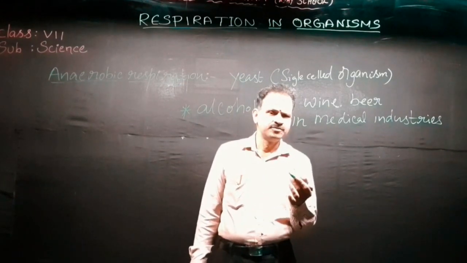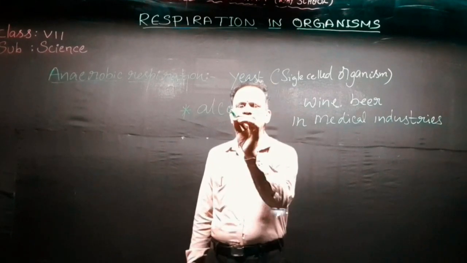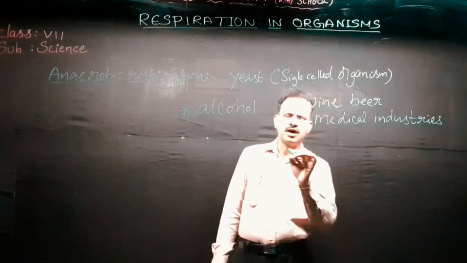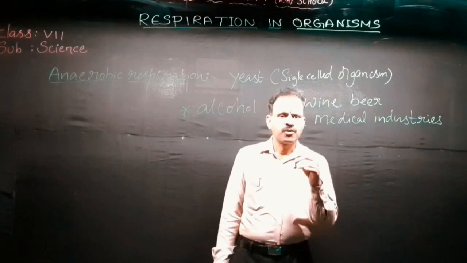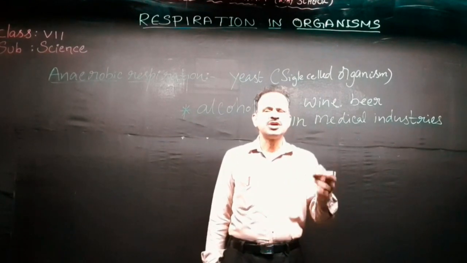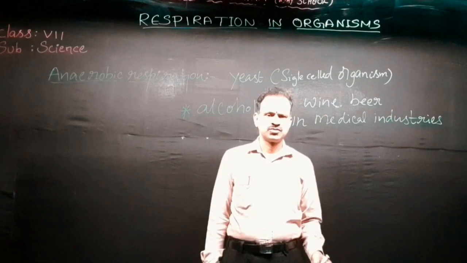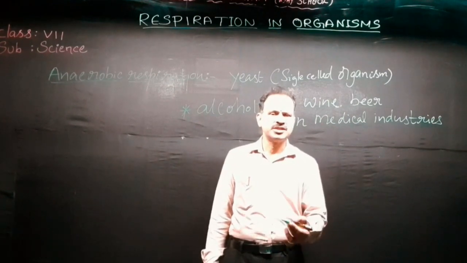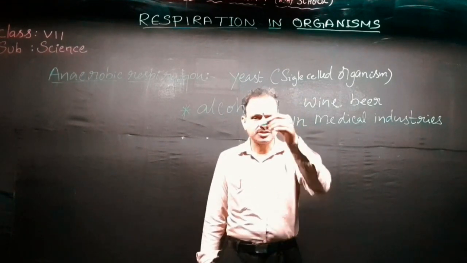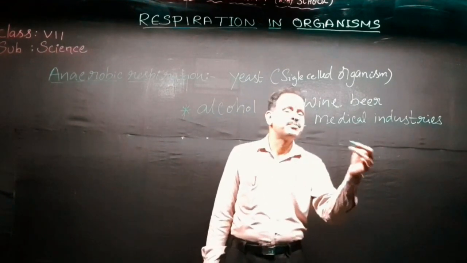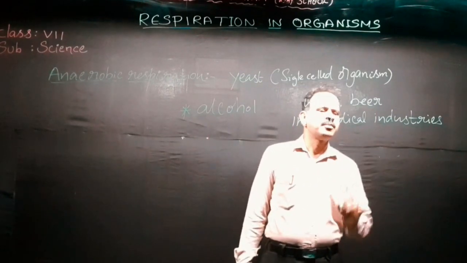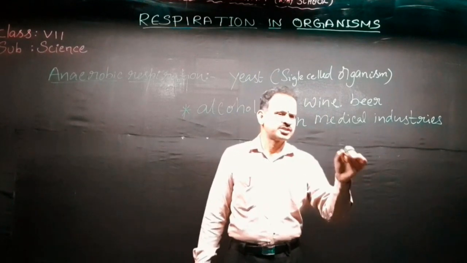Is there any use of alcohol? Alcohol is useful in the medical industries. Some medicines and chemicals dissolve in alcohol, and we can preserve them.